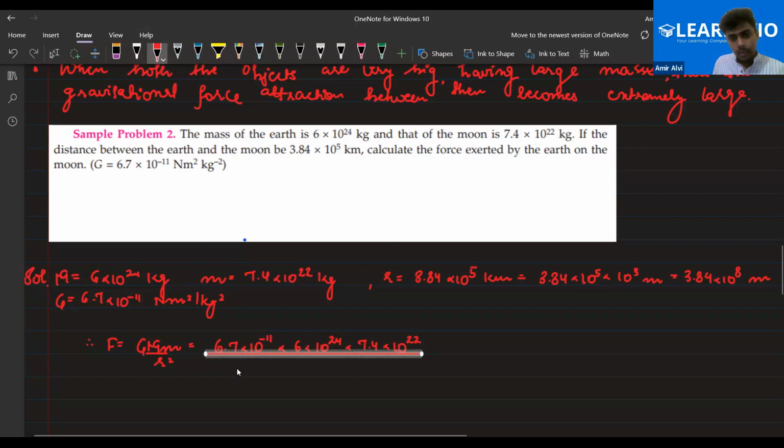That would be r square, that is 3.84 into 10 to the power 8, squared. Okay, so if the bases are the same, the powers 24 and 22 will get added up. So this would be 46, and 46 minus 11 would be 35. Am I right, everyone?